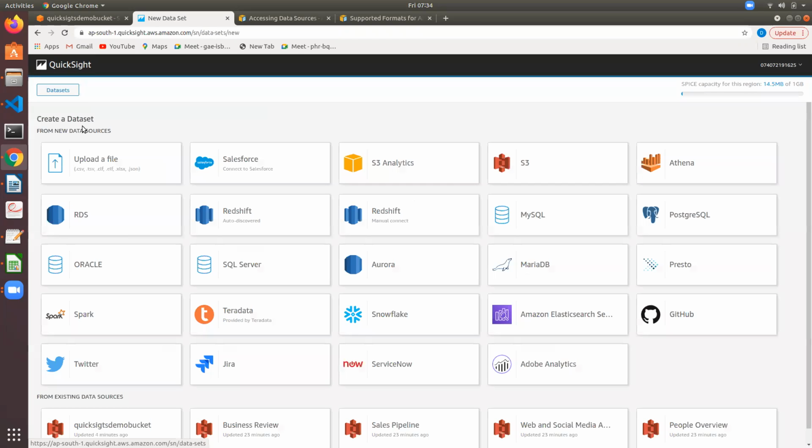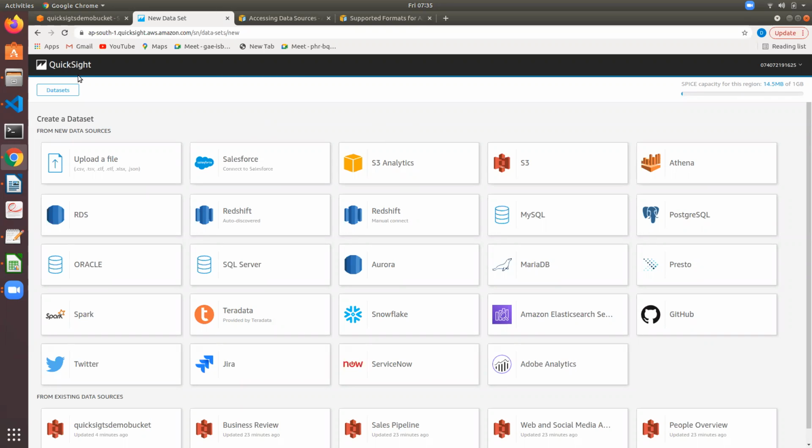New data set. From all these services, you can bring data into QuickSight. So if you want real-time streaming data, then you can use Kinesis. You can stream data into S3 and make S3 a data set here.